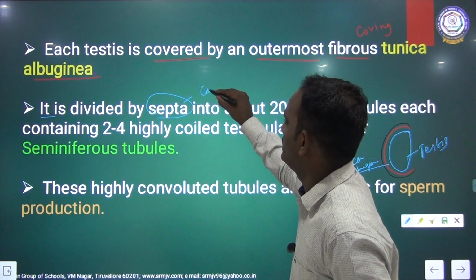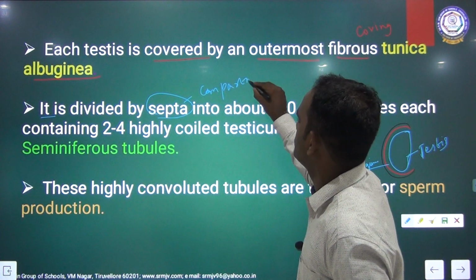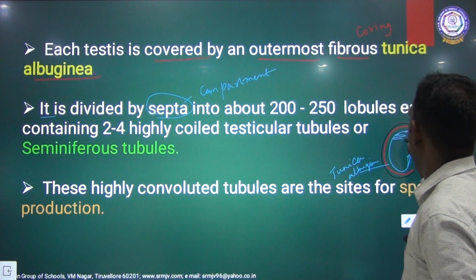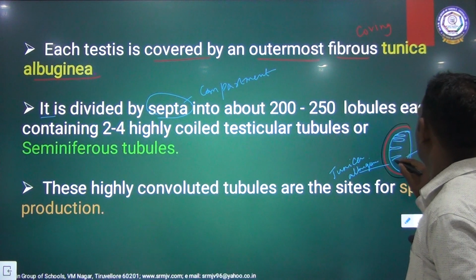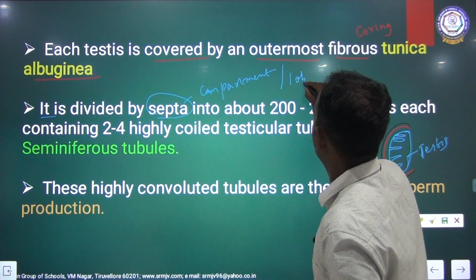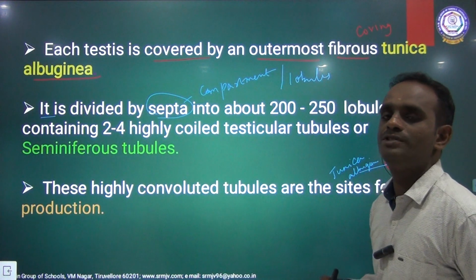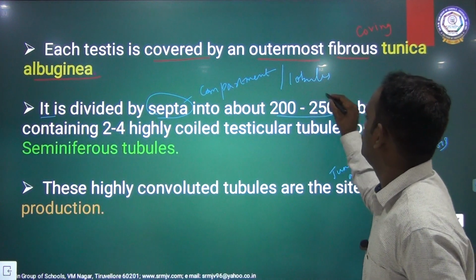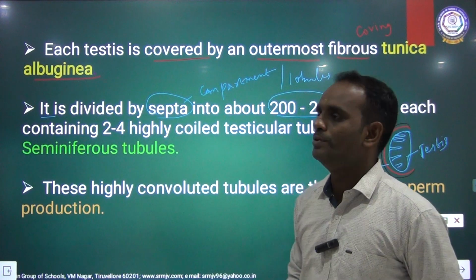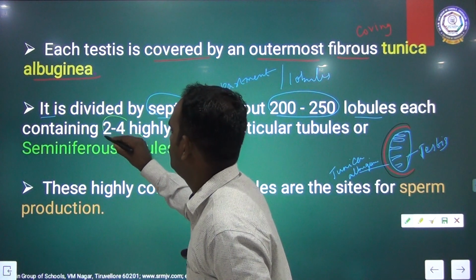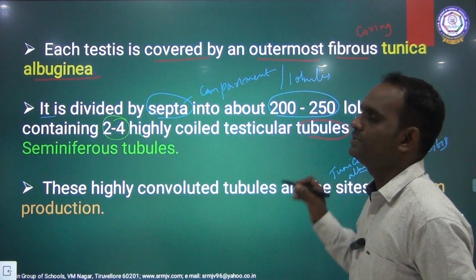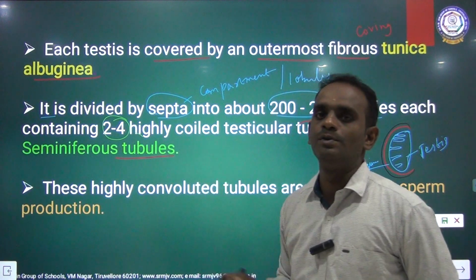Septa is nothing but compartments. So, inside the testis, there are so many foldings. These are called septa, also called lobules. How many lobules are there? 200 to 250 lobules. Each lobule contains 2 to 4 highly coiled testicular tubules called seminiferous tubules.